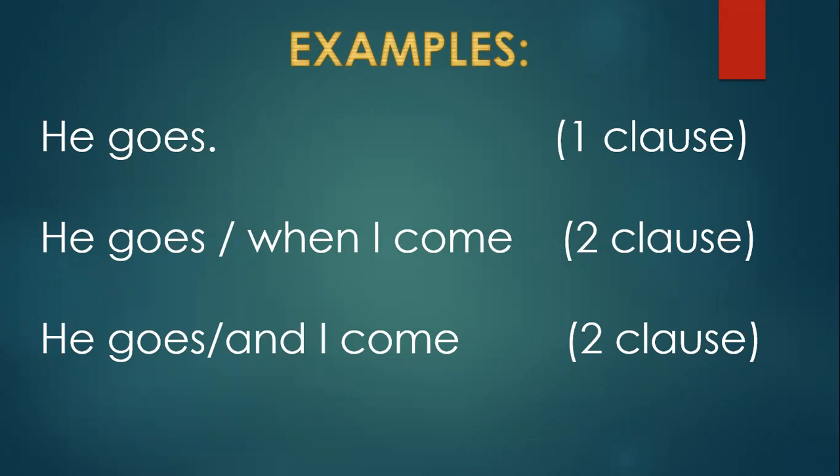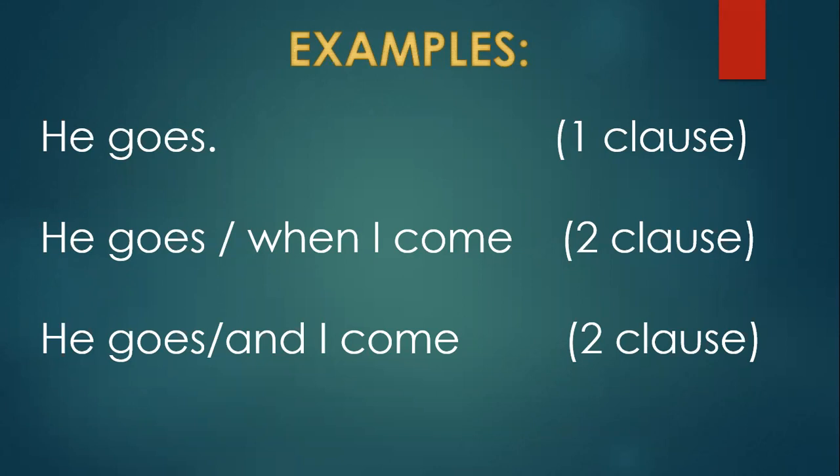I hope you understood. First of all, you should understand what a simple sentence, complex sentence and compound sentence are. Then only you will be able to change them. Now see the first sentence: it's a simple sentence. Only one clause is there and that is the main clause. With that, the sentence is complete and the meaning is also complete. In the second sentence, two clauses are there. The first one is a main clause, the second one the subordinate clause.